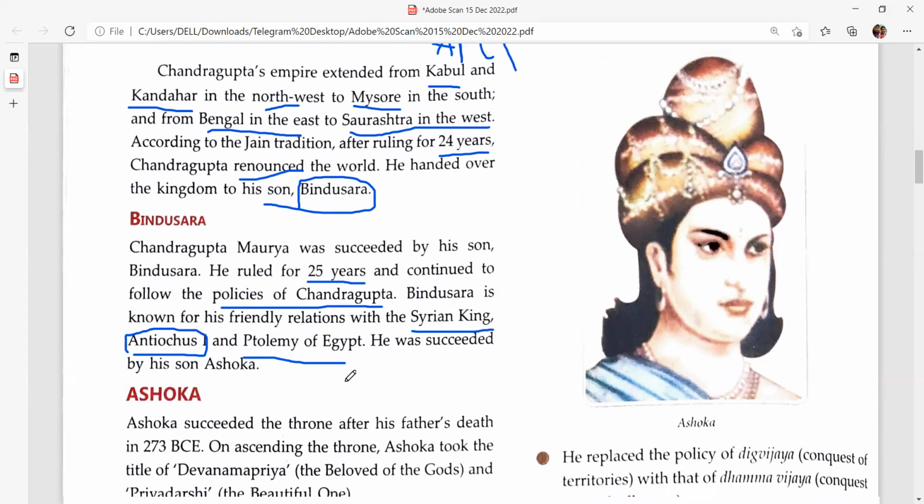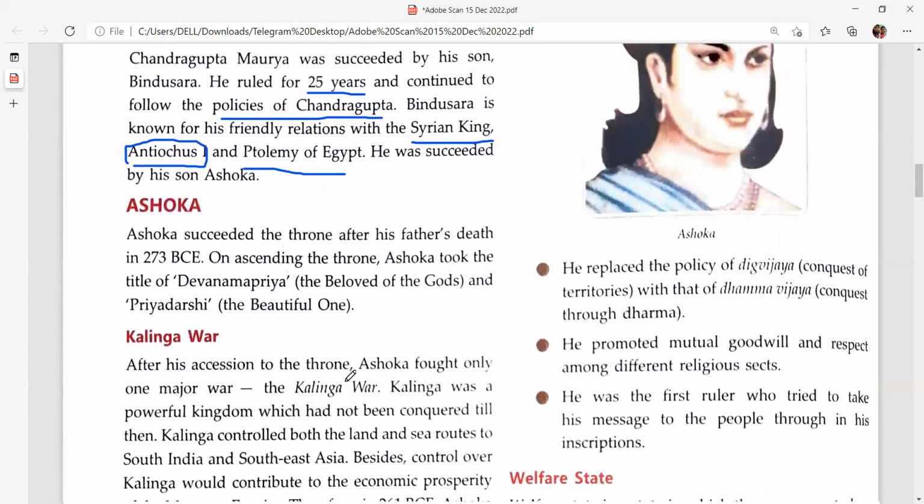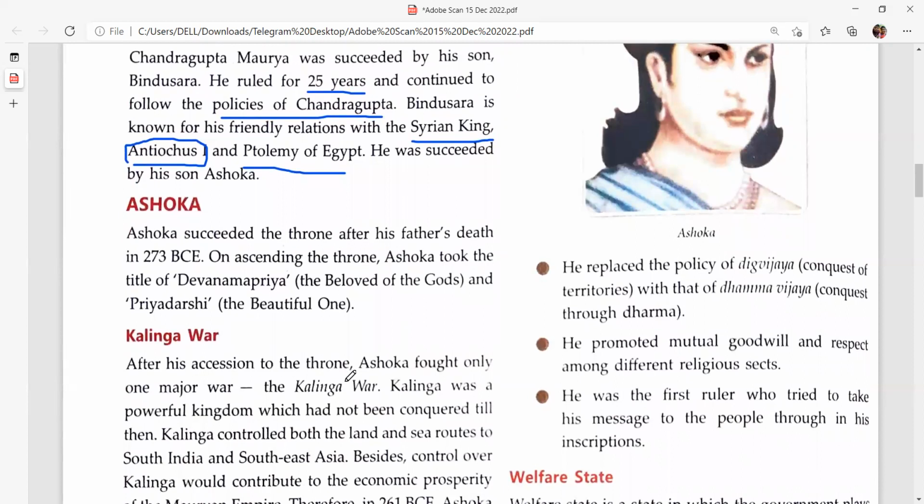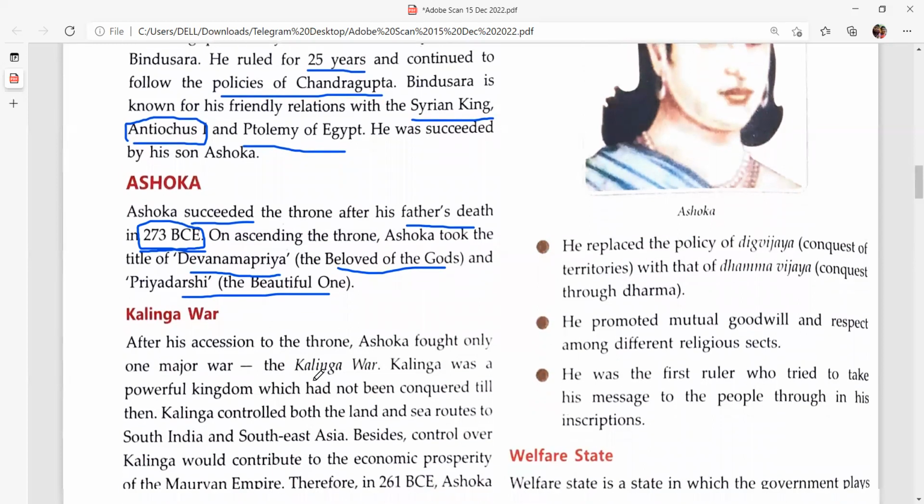After Bindusar, the name of the king was Ashoka. Ashoka was the son of Bindusar, and he succeeded to the throne after his father's death in 273 BCE, before the birth of Christ. On ascending the throne, Ashoka took the title Devanama Priya, meaning the one beloved by gods, and Priyadarshi, the beautiful one. These two names you have to remember.